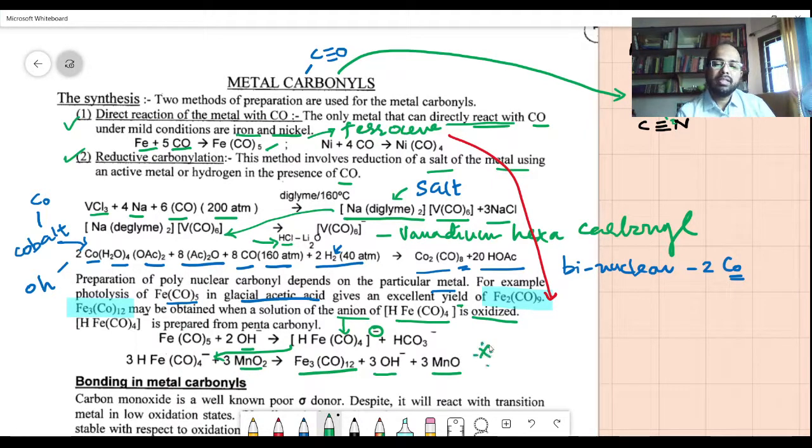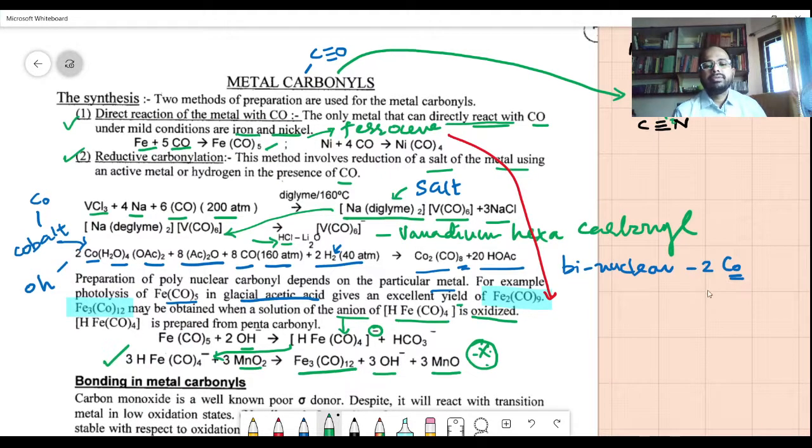Those are all reaction etiquettes. But this is a very important reaction. It is very often asked. So you have to write iron pentacarbonyl, or ferric carbonyl, in the presence of two molecules of a strong base, that is sodium hydroxide. It gives an anion, HFe(CO)4-, a tetracarbonyl compound, and some salt. The tetracarbonyl salt reacts in the presence of MnO2 to give Fe3(CO)12, 3 hydroxyl and 3 MnO.